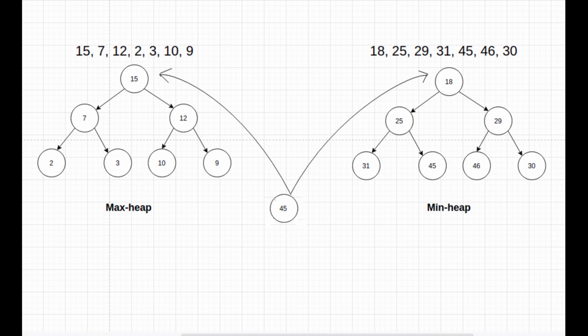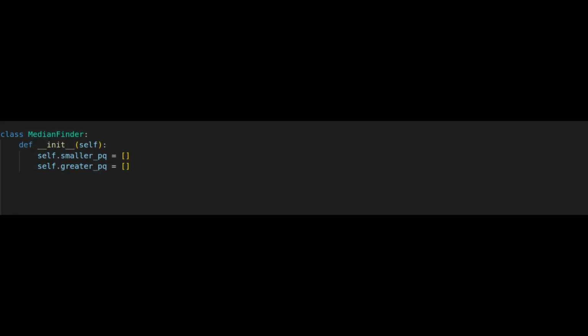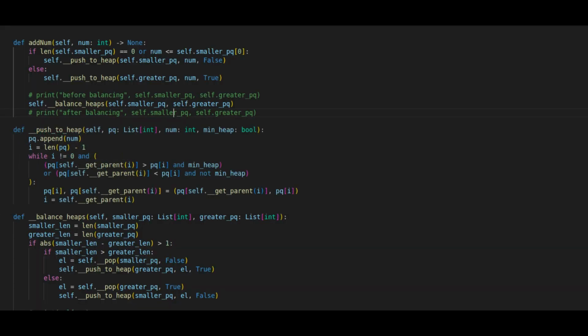Let's take a look at the code solution. We will define a solution class in which we define two lists, smaller_pq for the max heap containing the smaller half of the current set of elements, and greater_pq for the min heap containing the greater half of the elements. We will expose an addNumber method which will insert the incoming number in one of our two heaps. This method compares the incoming element to the root element of the max heap maintained in smaller_pq to decide to which heap the element should go.